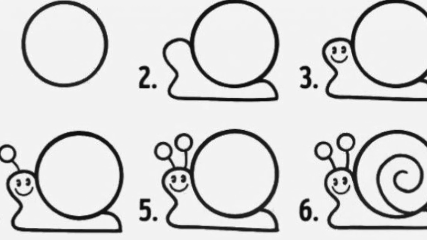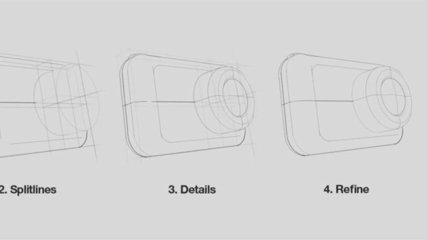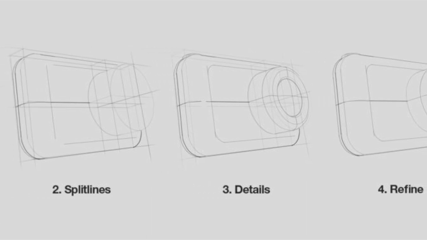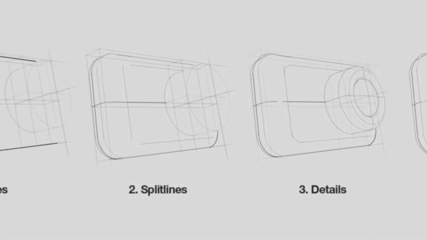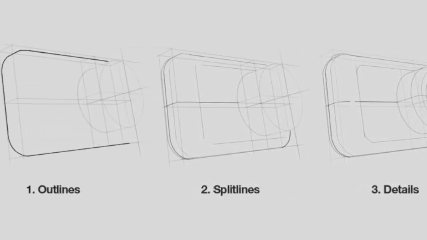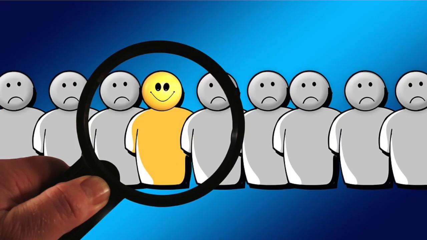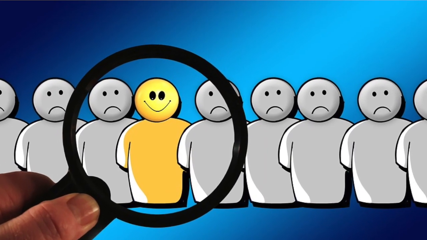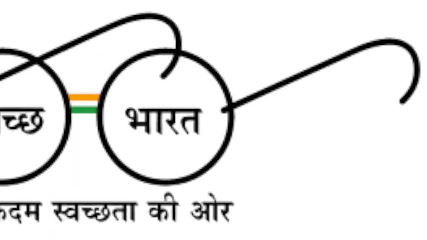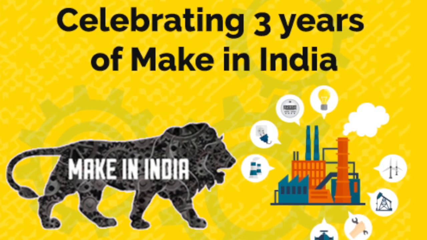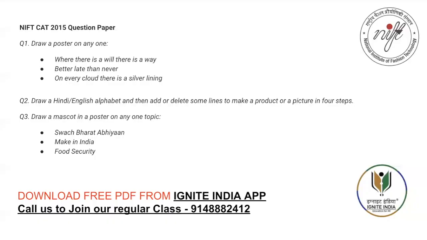So solve this question and send it to us on 9148882412. This question PDF we will keep in the Ignite India app, you can download it. Draw a mascot in a poster on any one topic: Swachh Bharat Abhiyan, Make in India, food security. Make these posters and send them to us.